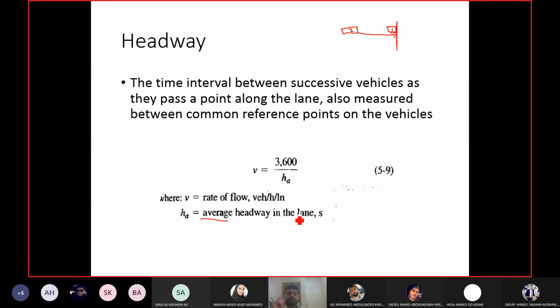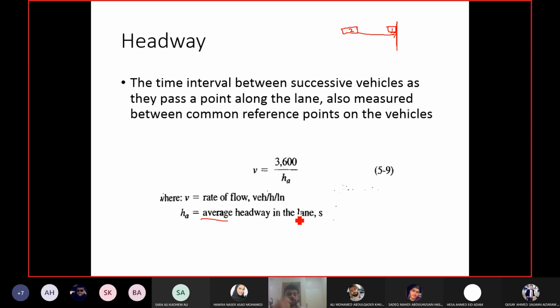Basically, we are saying headway is the inverse of flow rate. Why are we taking the inverse? Because flow rate means vehicles per unit time, and the average headway is time per vehicle.